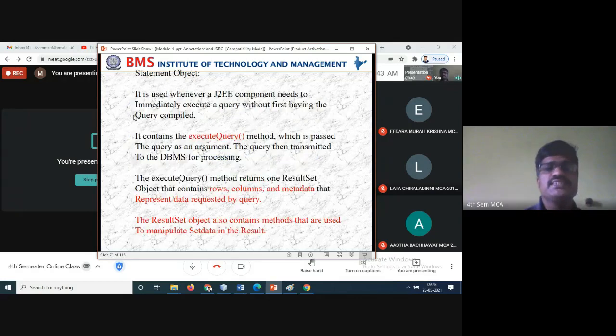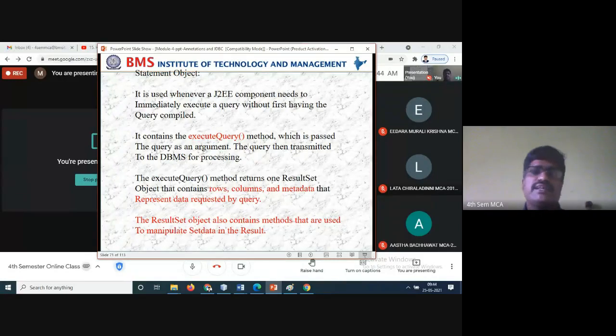Next, it is used whenever a J2EE component needs to immediately execute a query without first having the query compiled. It contains the execute query method, which is passed the query as an argument.